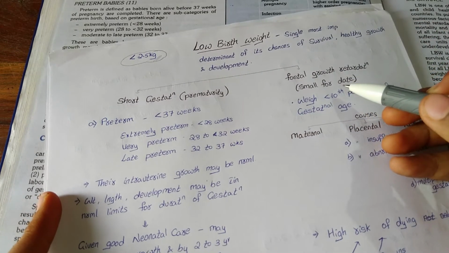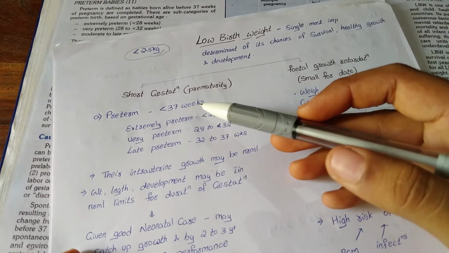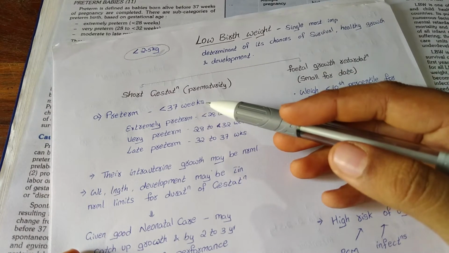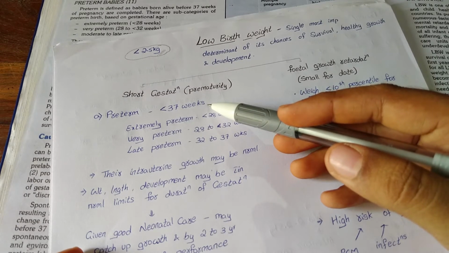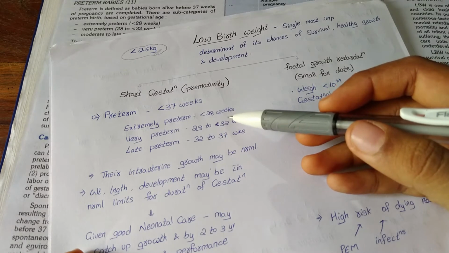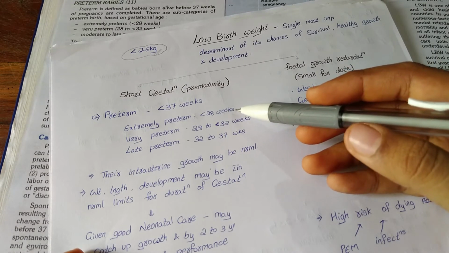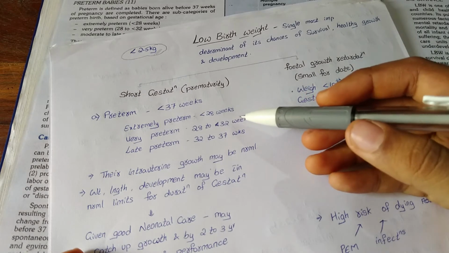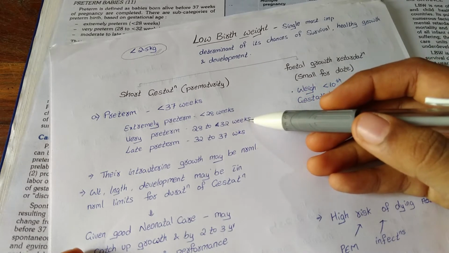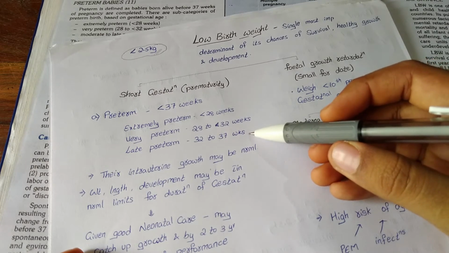that is small for date. Prematurity is mainly because of the preterm, if the gestation period is less than 37 weeks of gestation. Again, there are three types of preterm, that is extremely preterm, very preterm, and late preterm. Extremely preterm is less than 28 weeks. Very preterm includes 28 to 32 weeks of gestation, and late preterm includes 32 to 37 weeks of gestation.